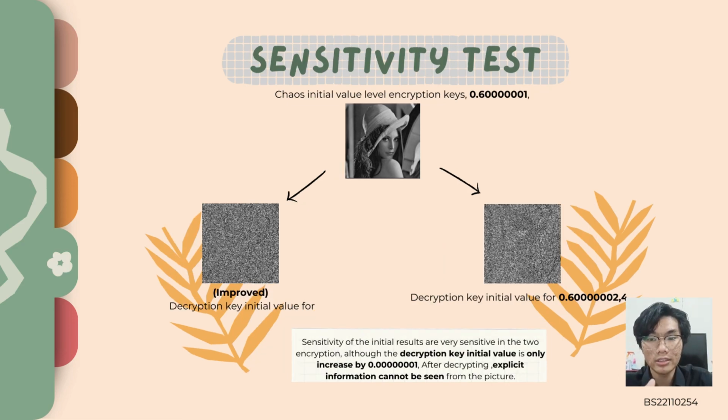Now for the sensitivity test. As you can see, the left-hand side is the improved encryption and the right-hand side is the original one. Both of the encryptions are very sensitive, even though the values only differ at the 8th decimal place. So after decrypting, the information cannot be seen from the pictures for both.